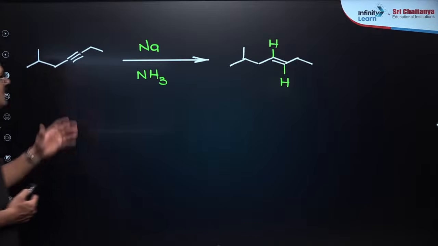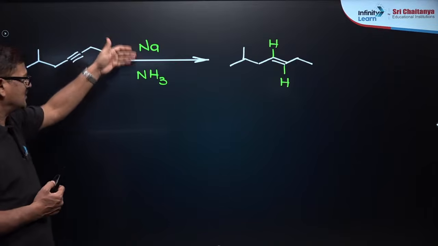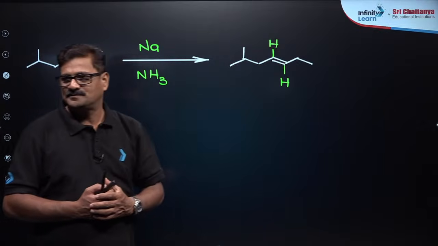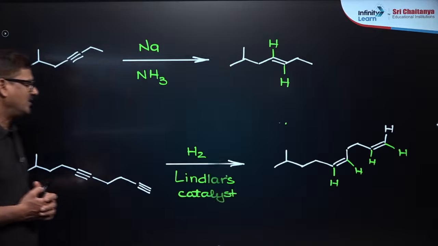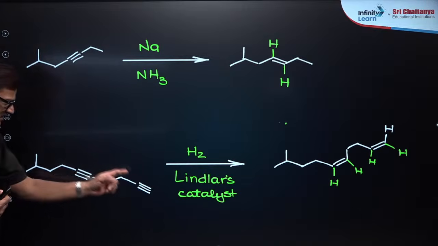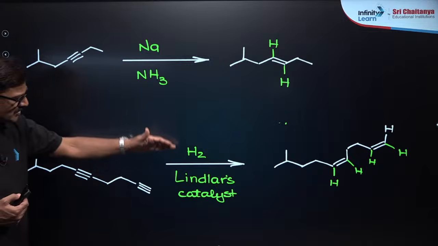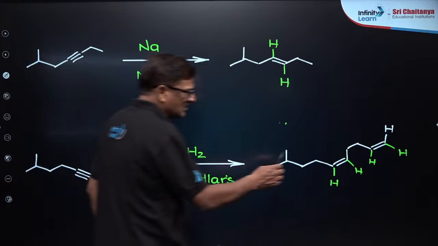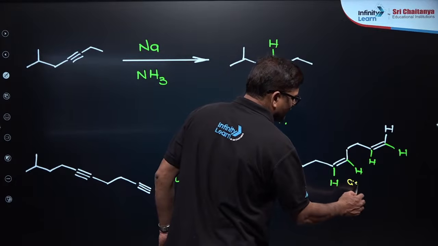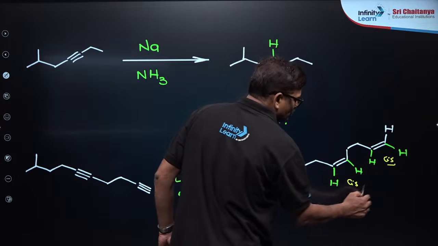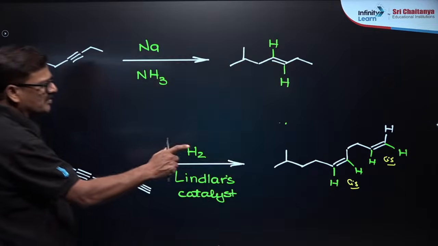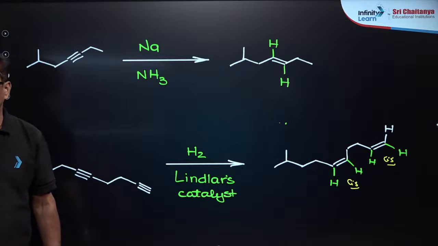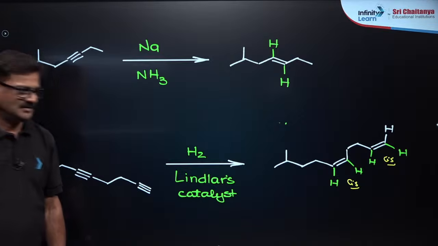And moving ahead, this is the triple bond. When it is treated with sodium and liquid ammonia, you are going to get a trans alkene. And you can see this is the triple bond, this is the triple bond. When you add H2 in Lindlar's catalyst, triple bond का double bond बना दिया, so it will be cis and it will be cis. So two double bonds are in cis configuration. Fine. Any doubt? Z and Z.